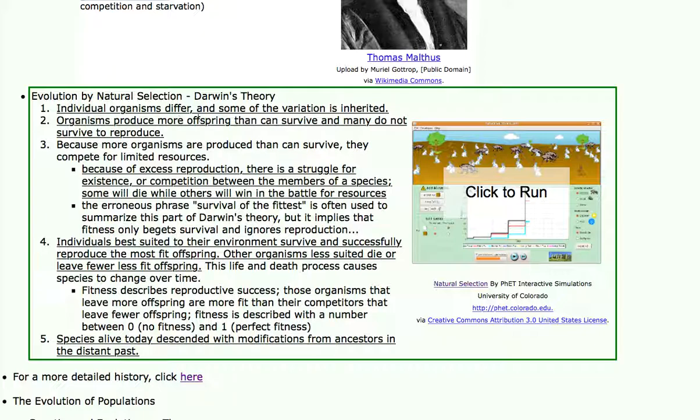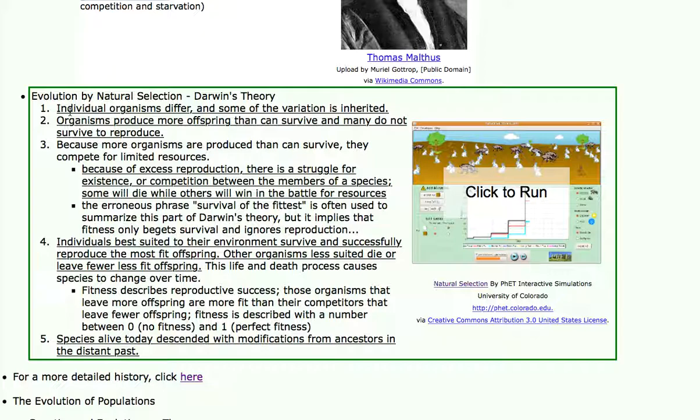Individual organisms differ, and some of the variation is inherited. So he recognized that not all zebras are the same, and not only are they not the same, their differences are inherited. Now, he had a problem with this statement. At the time Darwin published his book, biology believed in blending inheritance, which was totally incorrect.